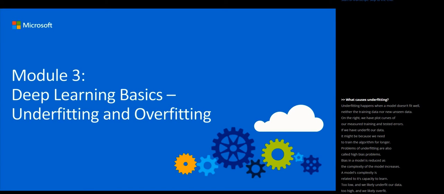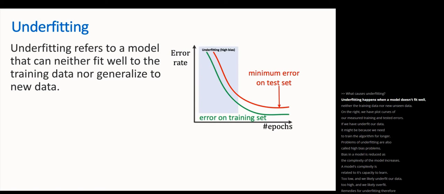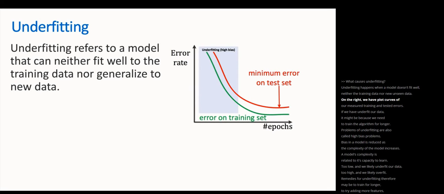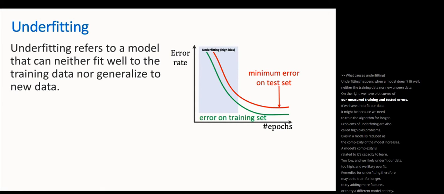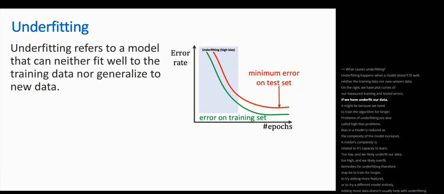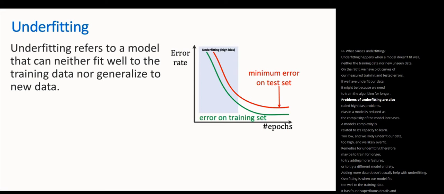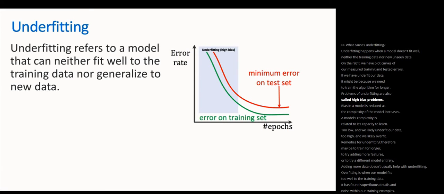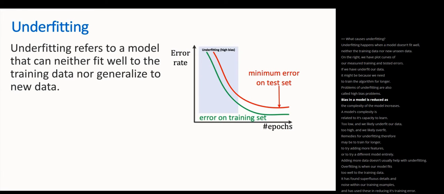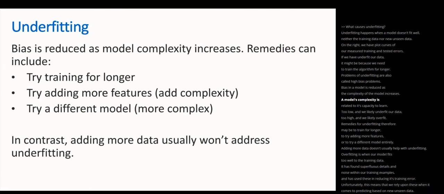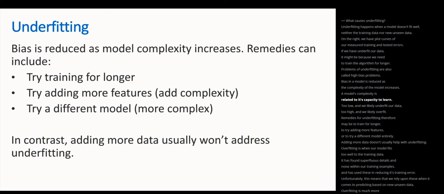What causes underfitting? Underfitting happens when a model doesn't fit well, neither the training data nor new unseen data. On the right, we have plot curves of our measured training and test set errors. If we have underfit our data, it might be because we need to train the algorithm for longer. Problems of underfitting are also called high bias problems. Bias in a model is reduced as the complexity of the model increases. A model's complexity is related to its capacity to learn.